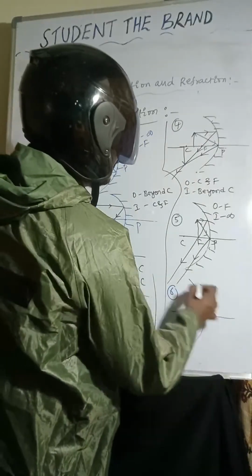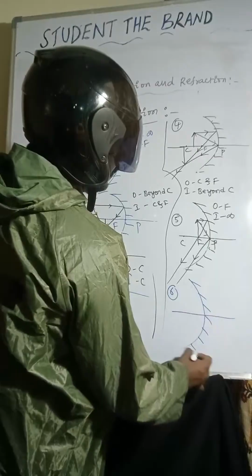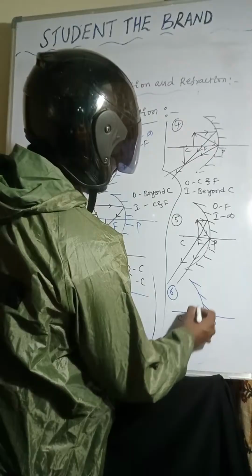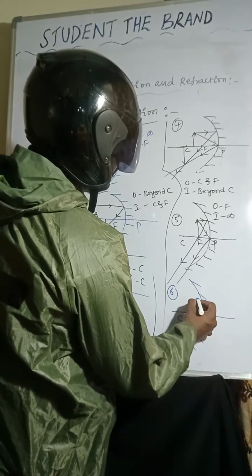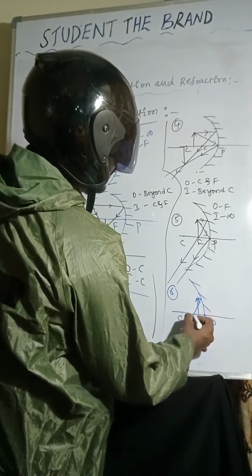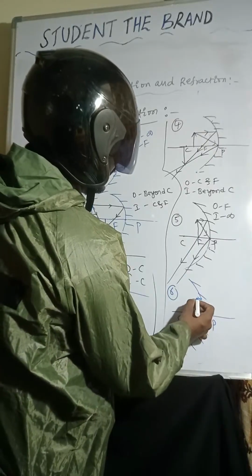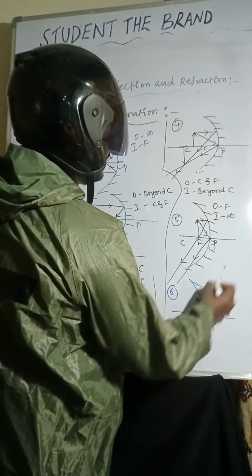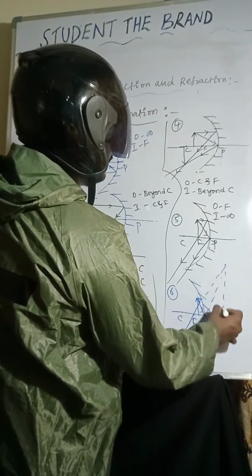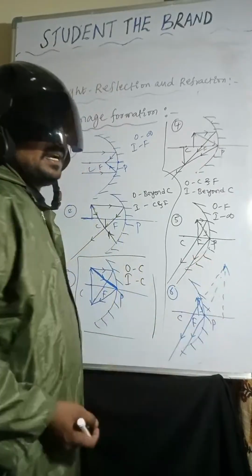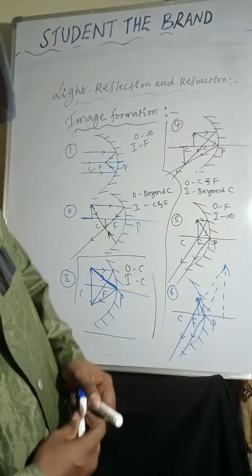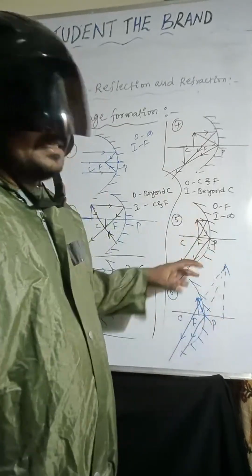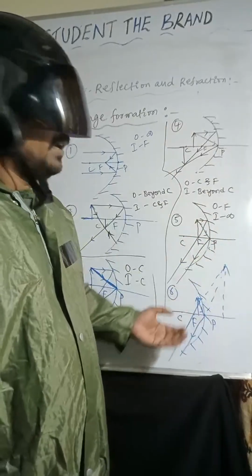Object is placed. So pole, focus, center of curvature, object is placed between F and P. One light ray I am taking, it passes through focus. Another light ray is incident at the pole, it reflects. If you extend those light rays, they meet behind the mirror. So nature of the image is virtual, erect and enlarged.